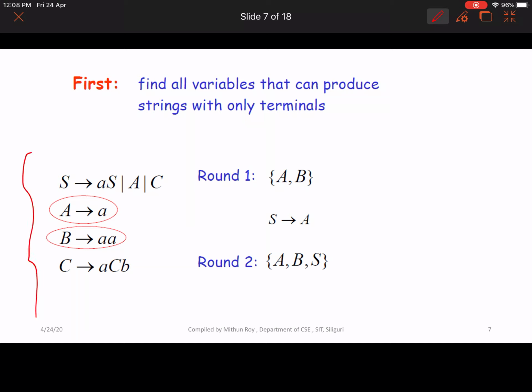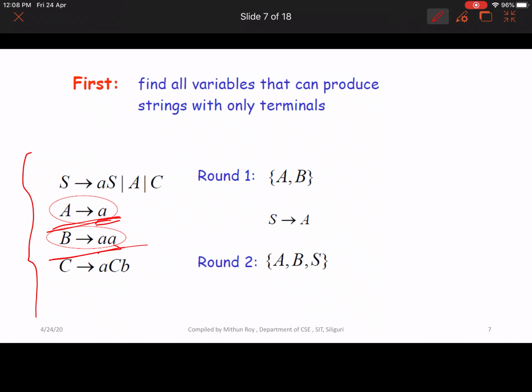In this grammar, first we look for productions whose strings have only terminals. So these two productions have strings with only terminals.